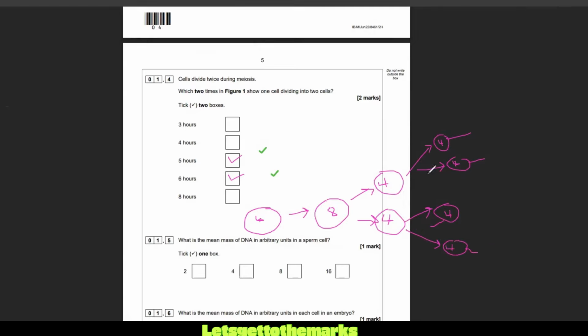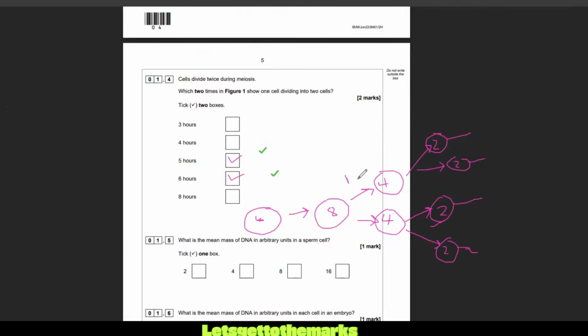So there's my sperm. Oh, wait, they wouldn't be 4, would they? How can 4 divide into 4 and 4? It can't. So these need to be 2s. Oh, you bell piece, Tom. Right, oh my days. Come on, son, sort it out. Right, 2, 2, 2. We got another one there, 2. That makes sense, right, guys? Hopefully that makes sense for you.